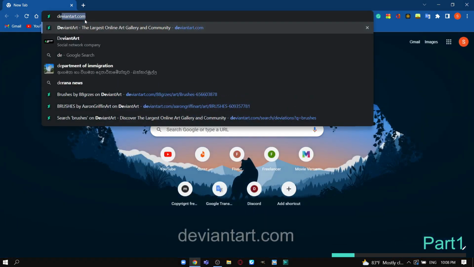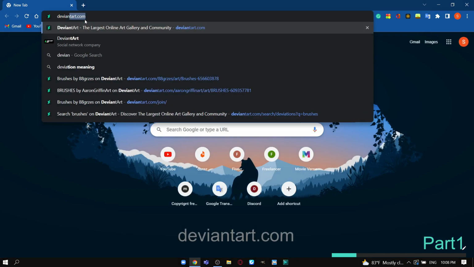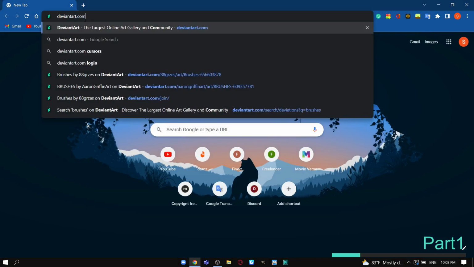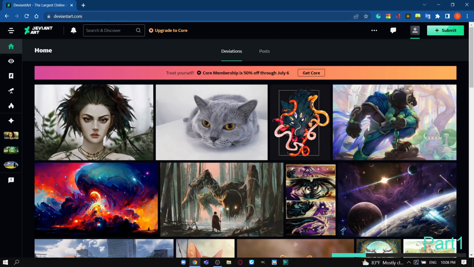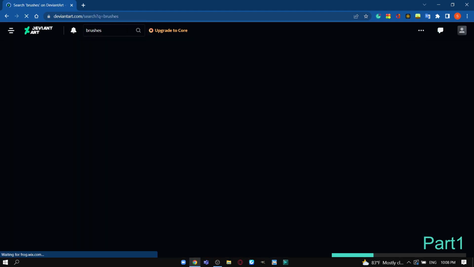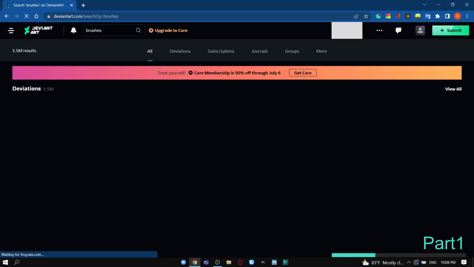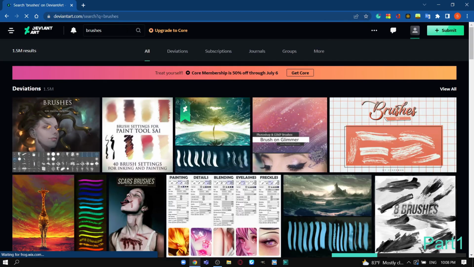First, open your web browser and type deviantart.com on the address bar. It will open their website. You need an account to get any service from this site, so first sign up. Now in the search bar let's type brushes. Press the View All button.